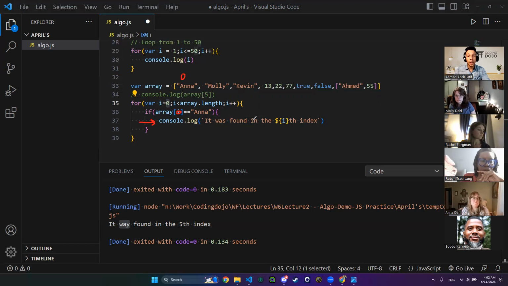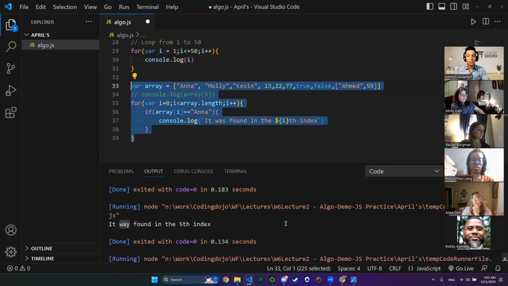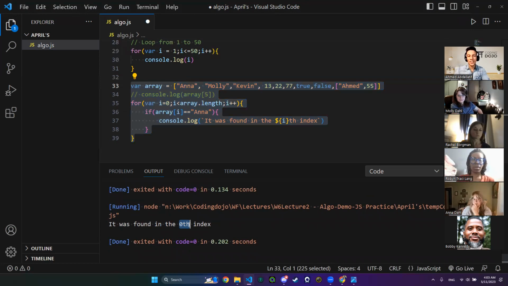So I am right here: console log, it was found in the i. What is i? i is my 0. I didn't increment yet, so it will be 0. Then i plus plus, so it will be 1, and so on. But since my condition is met here, I am console logging the i, or my index, in this condition, which was 0 right here. So let's try it. It was found in the zeroth index. Yeah, there you go. Okay.